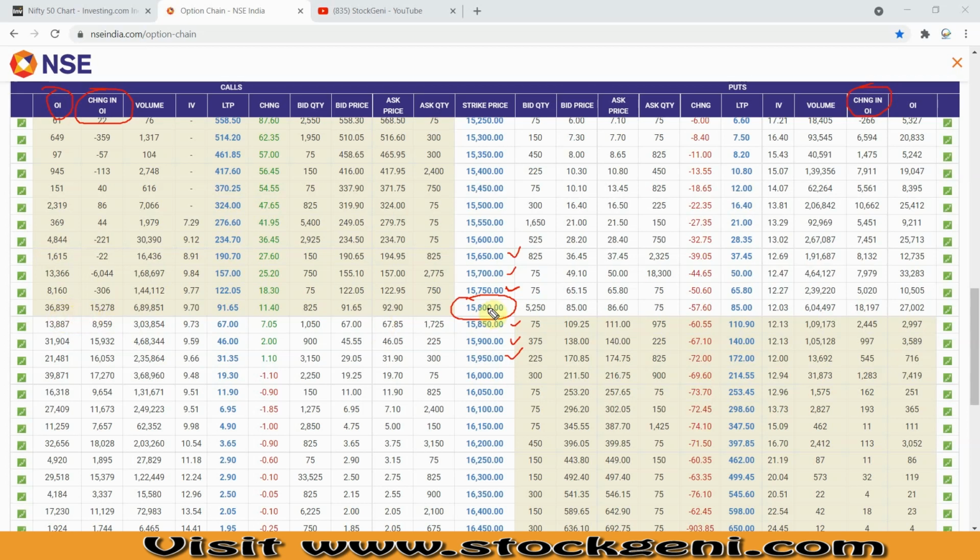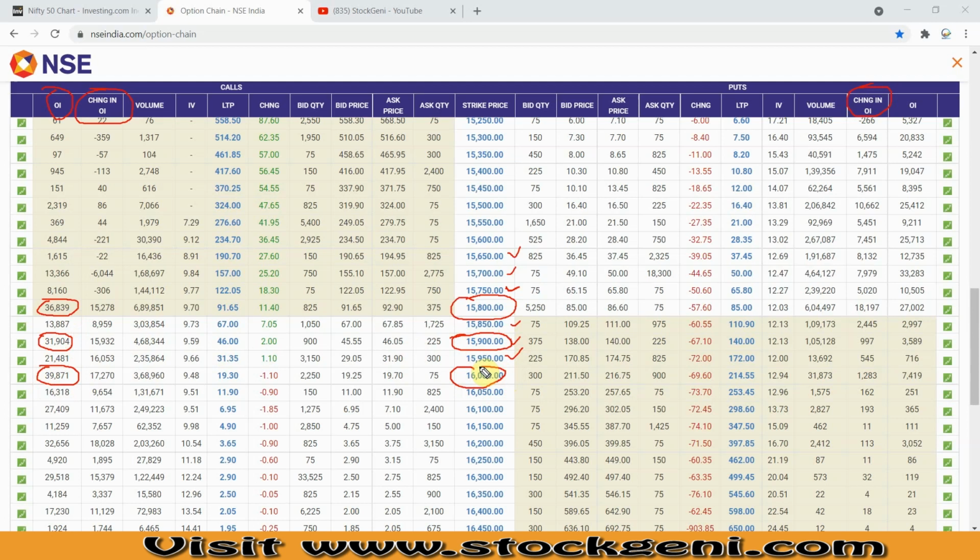On the call side, we can see at 15,800 we have 36,000, the maximum change in OI. This is the maximum one. Then we see 31,904 open contracts at 15,900, right? Then after that we see 39,000 at 16,000.